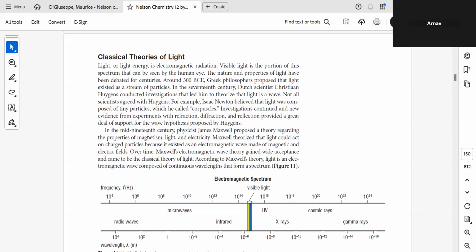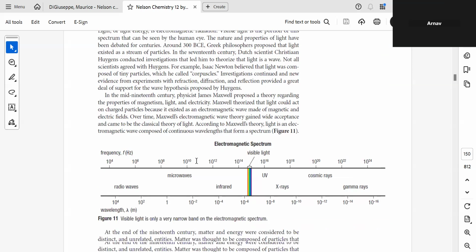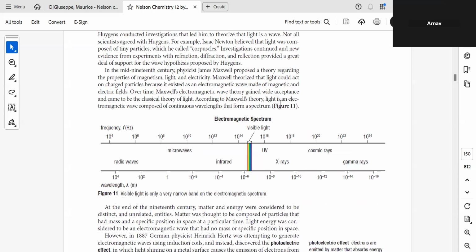In the mid 19th century, physicist James Maxwell proposed a theory regarding the properties of magnetism, light, and electricity. Maxwell theorized that light could act on charged particles because it existed as electromagnetic waves made up of magnetic and electric fields. Over time, Maxwell's electromagnetic wave gained wide acceptance and came to be the classical theory of light. According to Maxwell's theory, light is an electromagnetic wave composed of continuous wavelengths that form a spectrum.